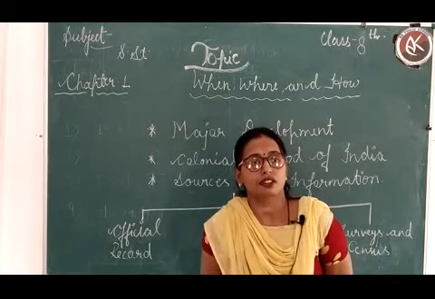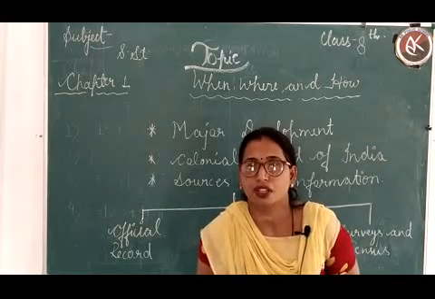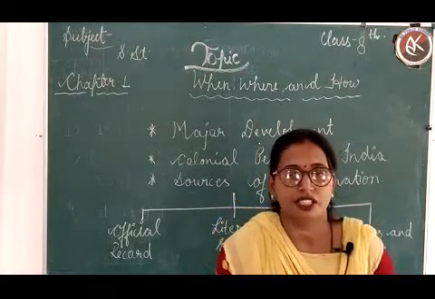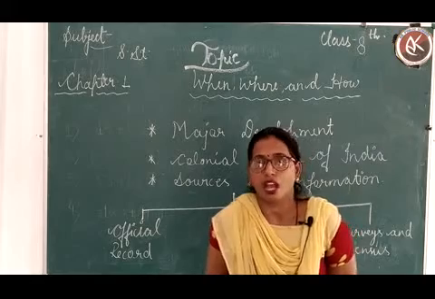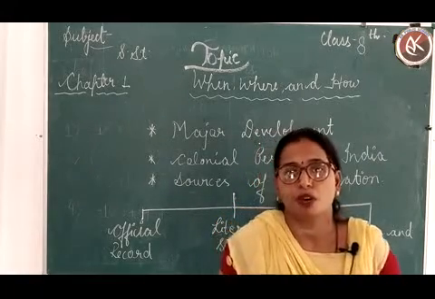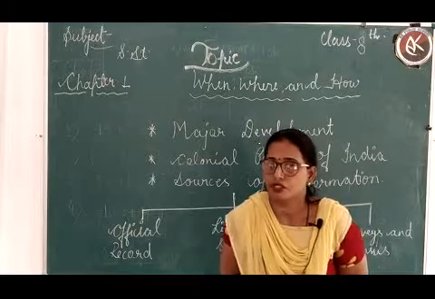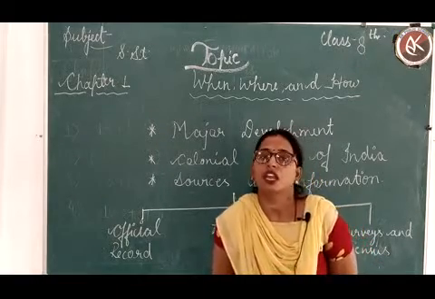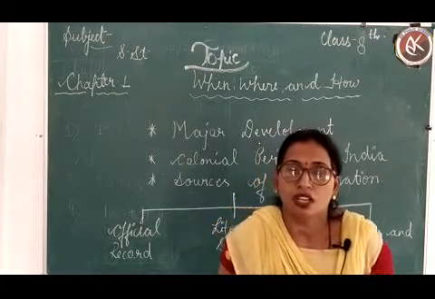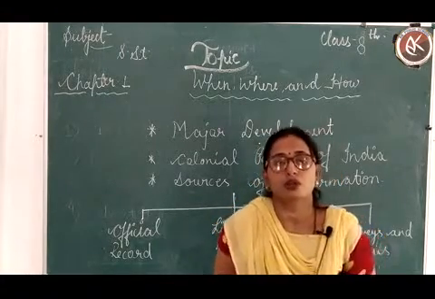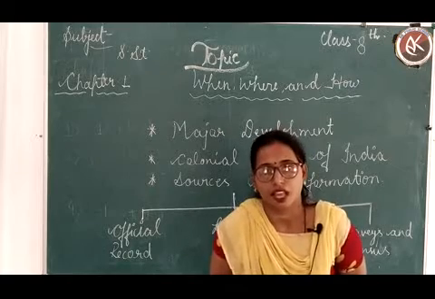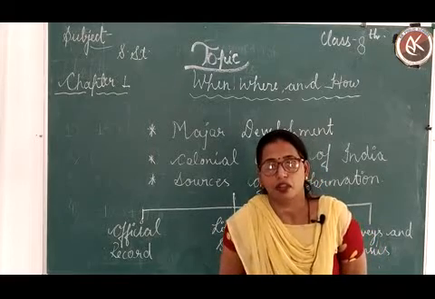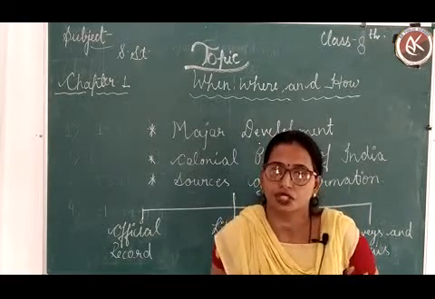The modern period starts with the Britishers coming to our country and establishing the East India Company. With the establishment of the Britishers, they introduced so many factors and so many changes in our country, related to political, economic and social life. With the coming of the Britishers, so many changes took place which badly affected the Indian people, and the Indian people were not satisfied with the policy of the Britishers.